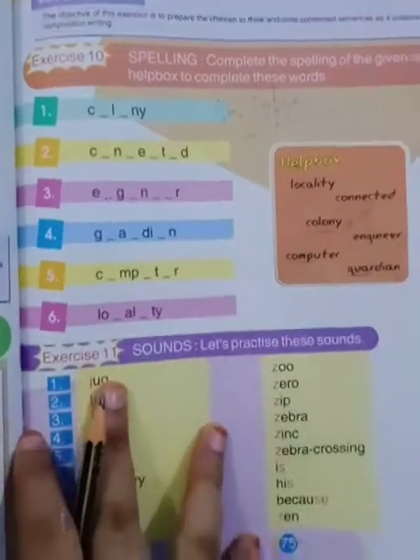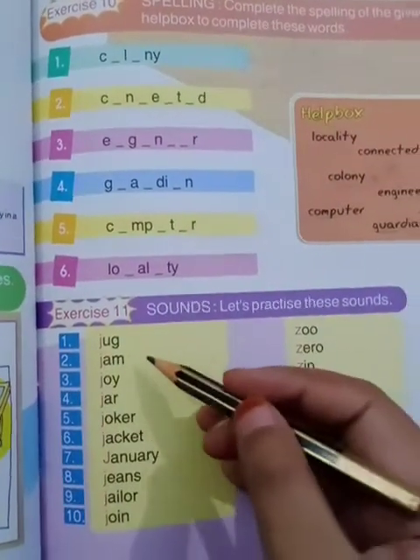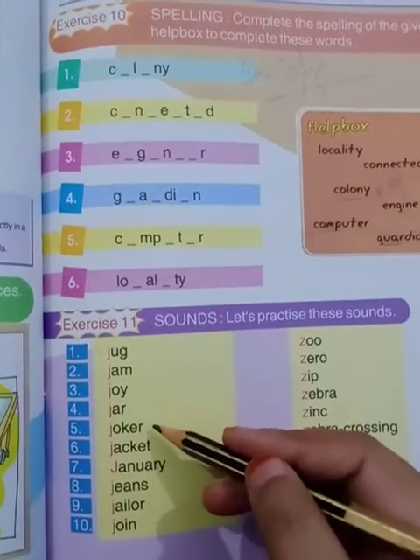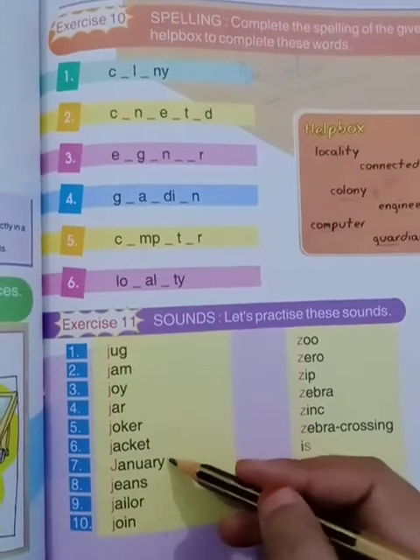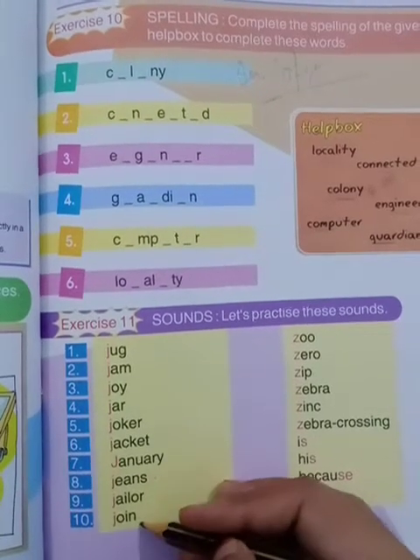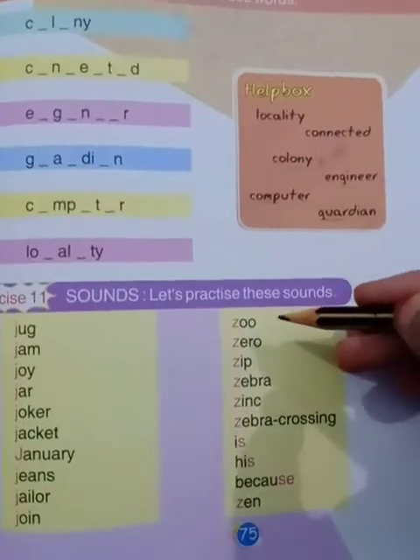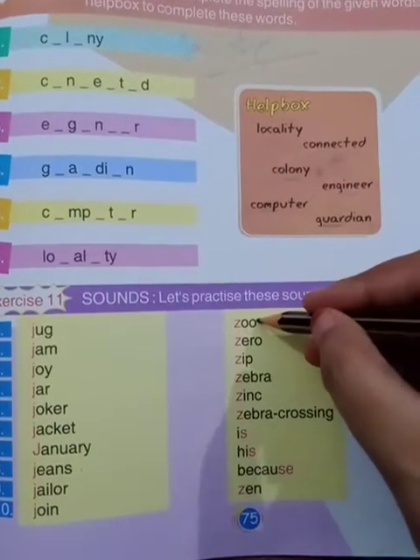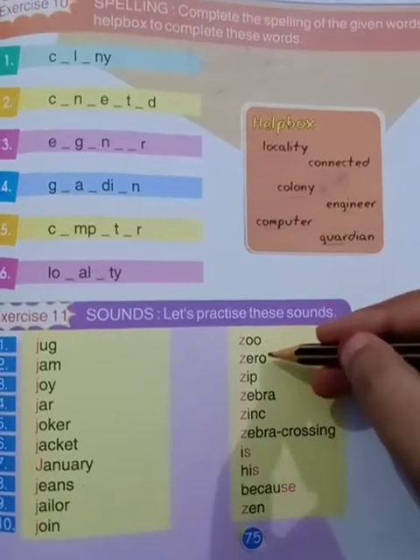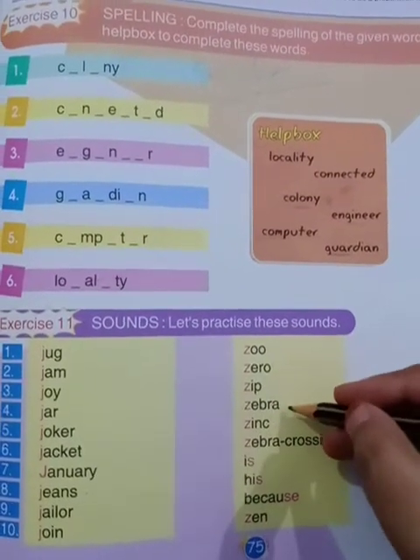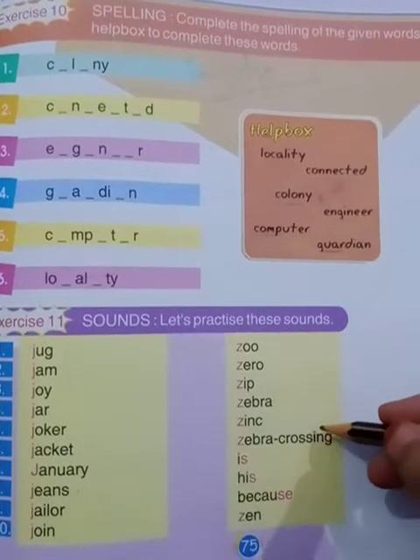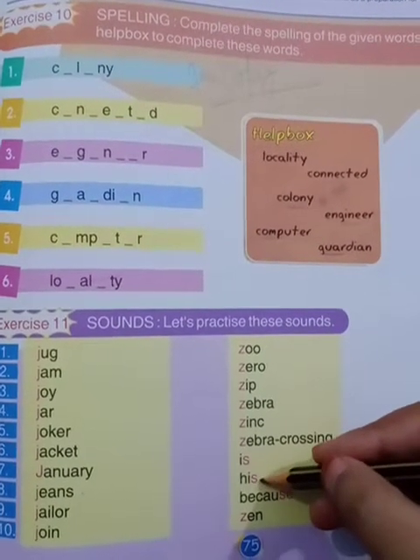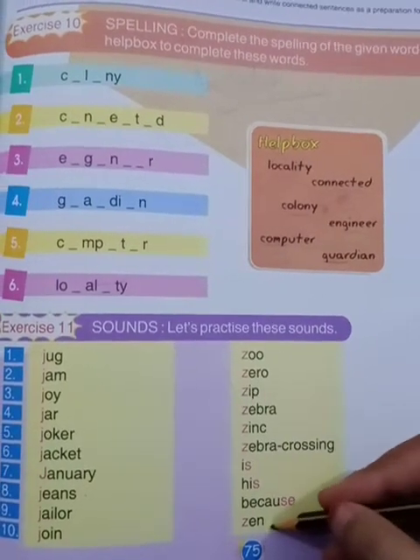Okay, now do sound practice. Jug, jam, joy, jar, joker, jacket, January, jeans, jailer, join. Here is the j sound, and now this one, the z sound. Zoo, zero, zip, zebra, zinc, zebra crossing, is, his, because, zen.